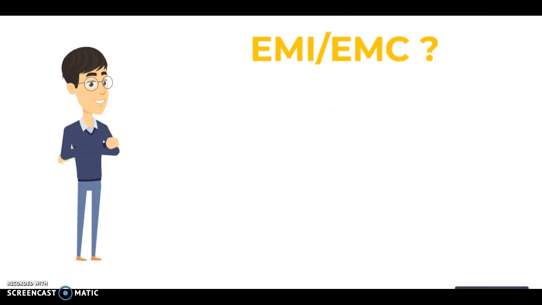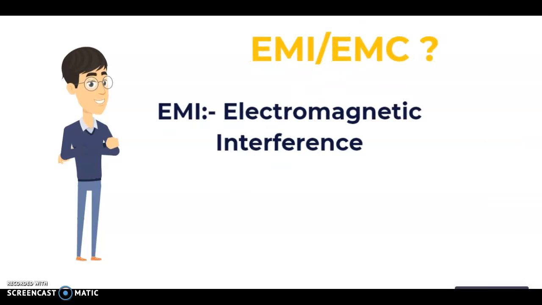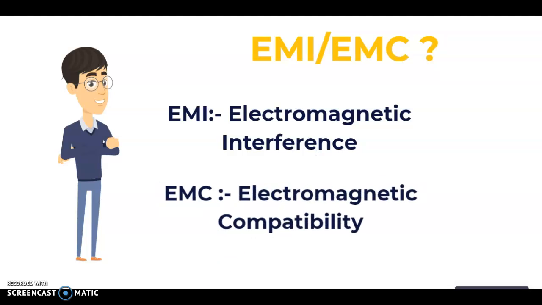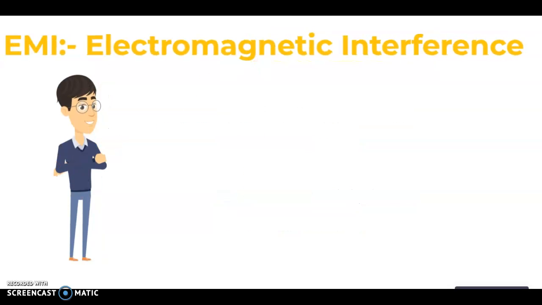Then what is EMI EMC? EMI means electromagnetic interference and EMC means electromagnetic compatibility. We will see them one by one.